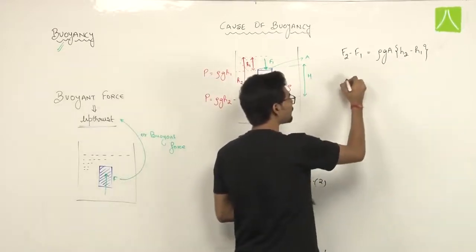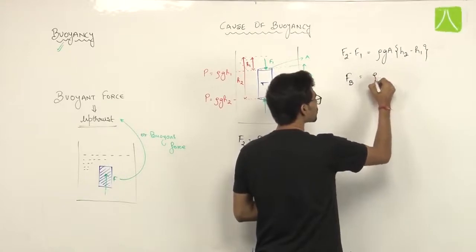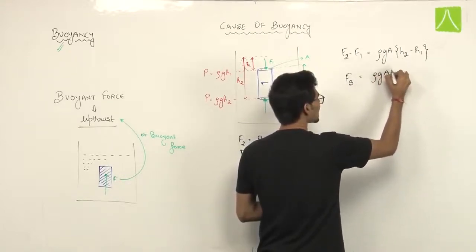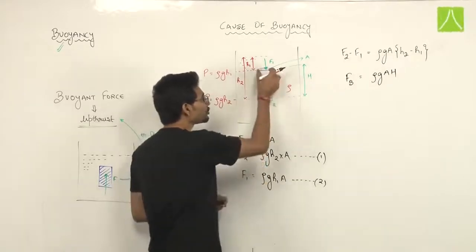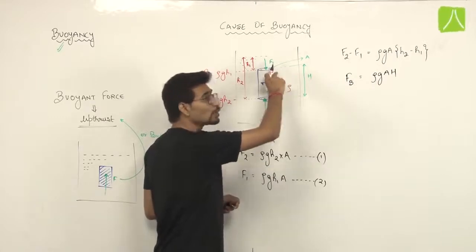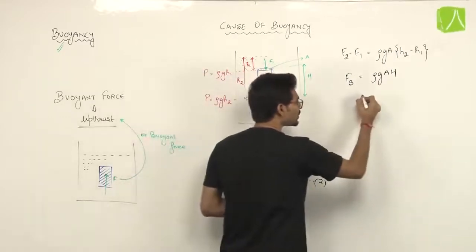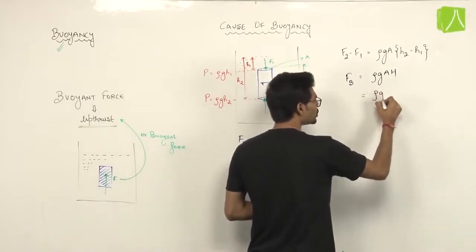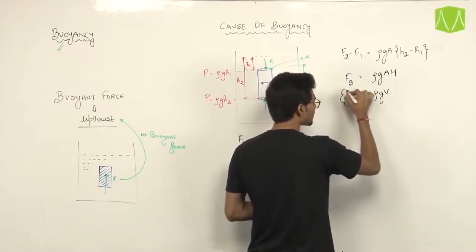So F2 minus F1, which I call the buoyant force FB, equals rho g A capital H. The cross-sectional area of this cylinder multiplied by this height gives me the volume of this submerged body. So this comes as rho g V. That is my buoyant force.